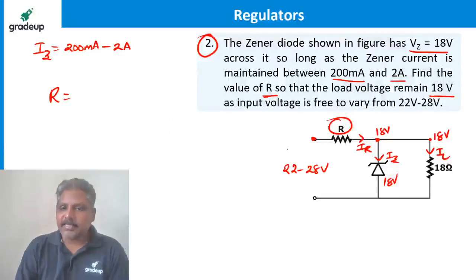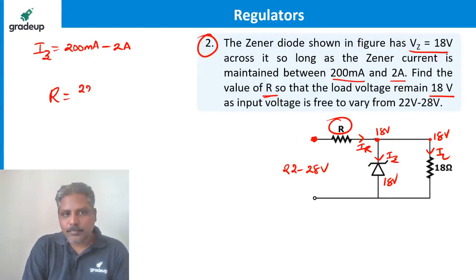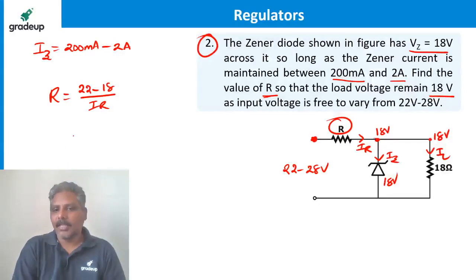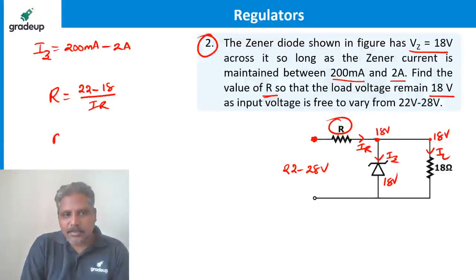So can I write this R as this voltage minus this voltage, where this voltage is how much? 22 minus 18 divided by IR. R, I can also write this as 28 minus 18 divided by IR.